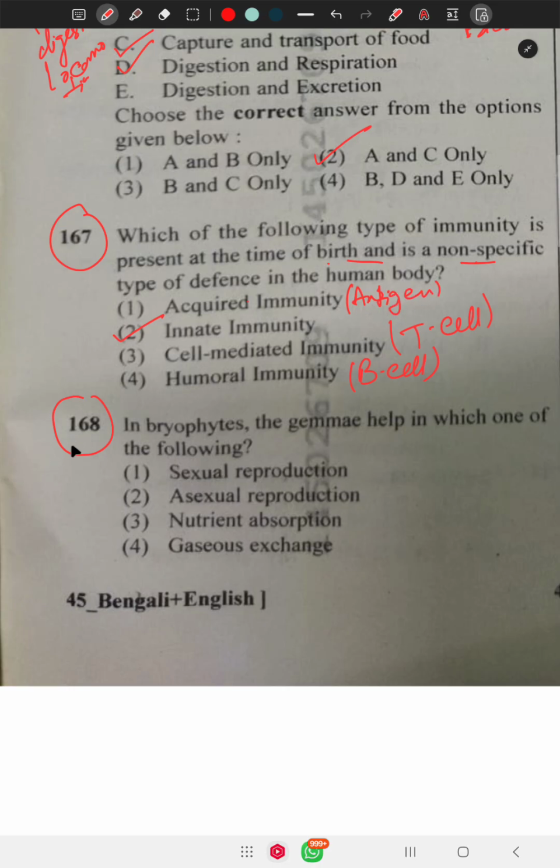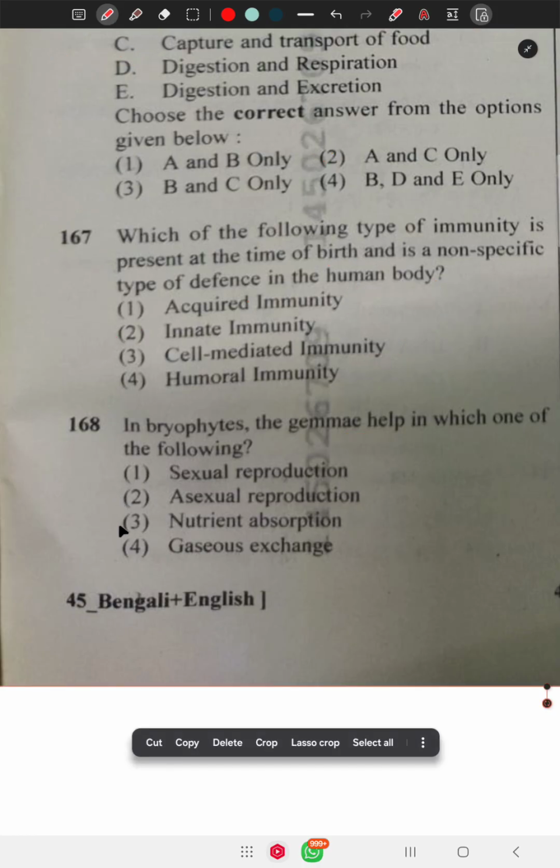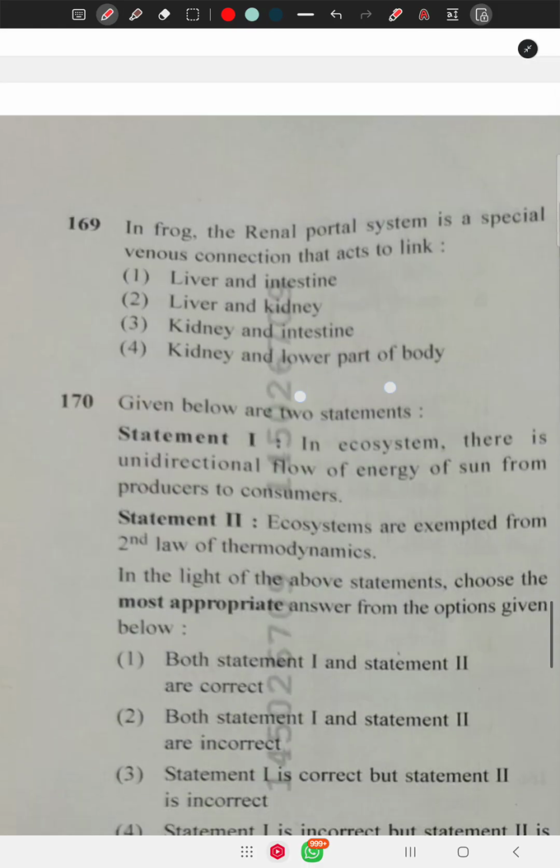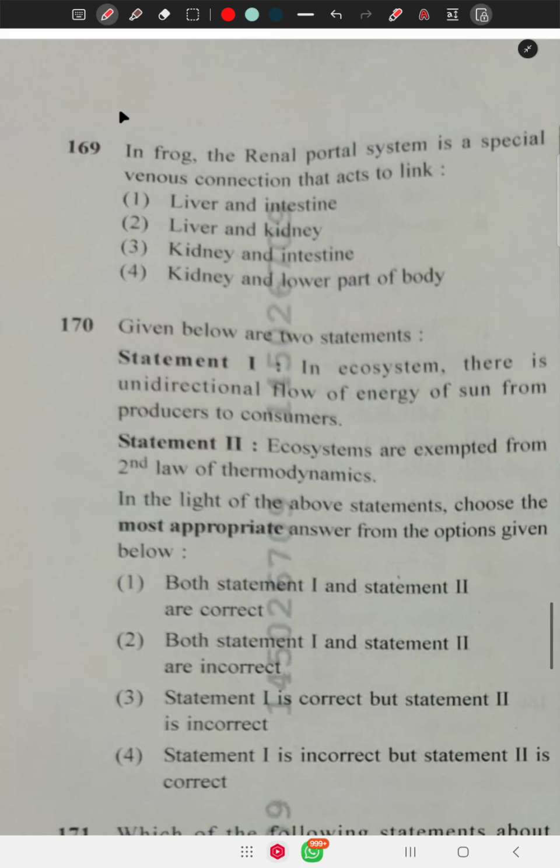Question 168 says, in bryophytes, the gametophyte helps in which one of the following? That is, the gemma cup. Gemma is asexual reproduction. Next question 169 says, in frog, the renal portal system is a special venous connection that acts to link the kidney and the lower part of the body.